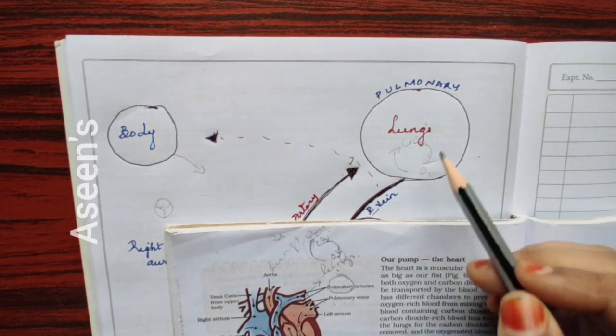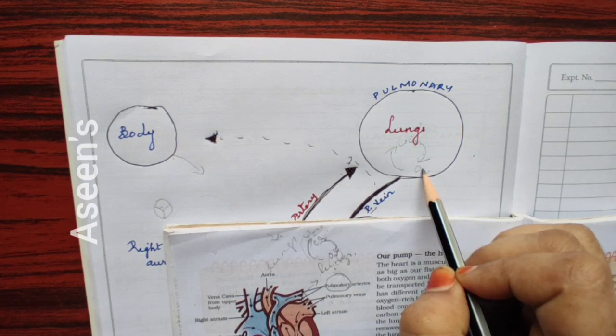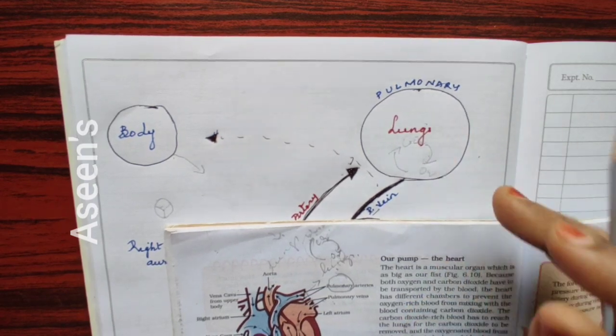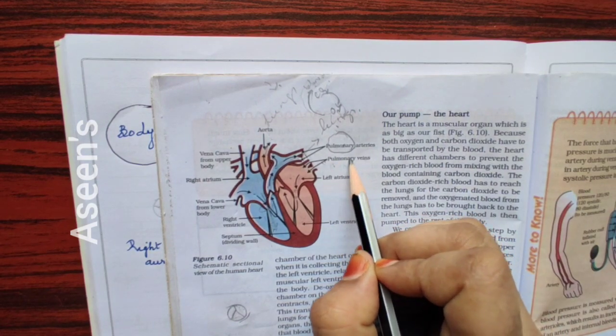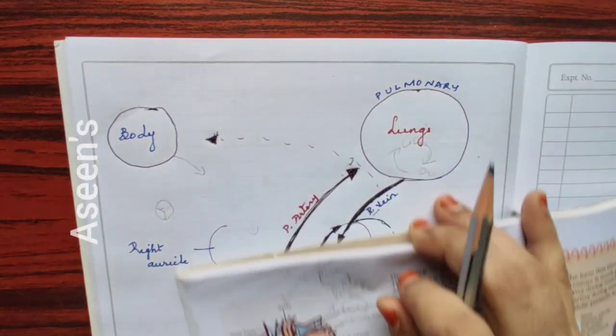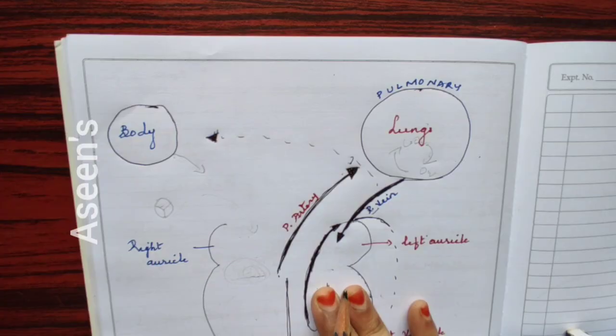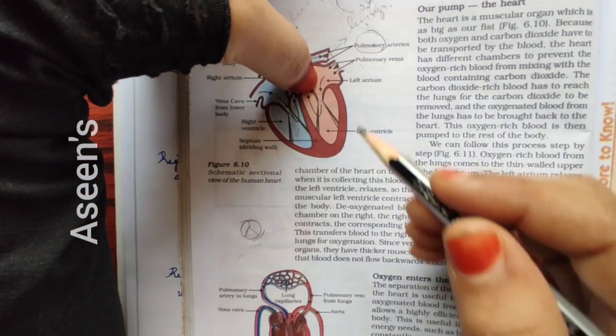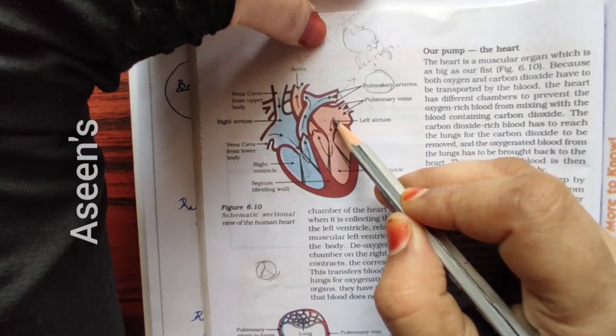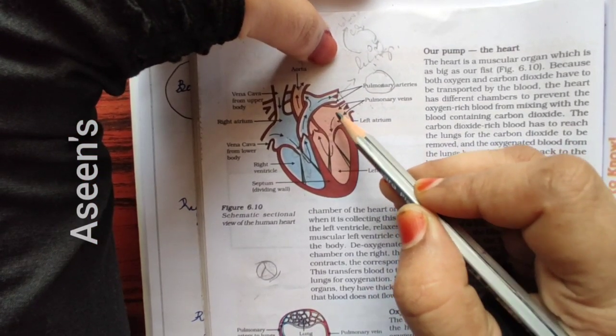Now, after getting oxygen, that particular blood will be sent back. The lungs will send it back through pulmonary veins to the left part, that is your left auricle or the atrium.